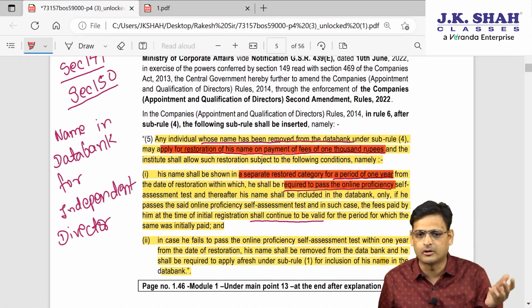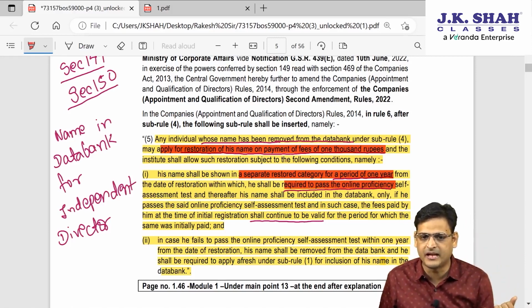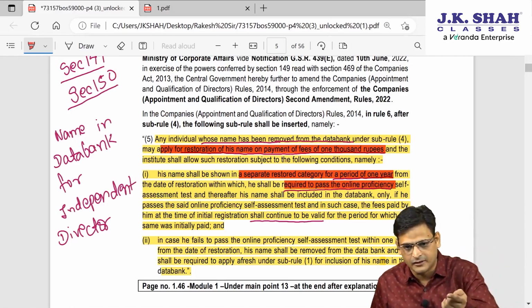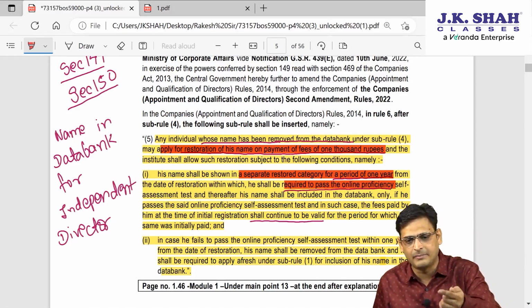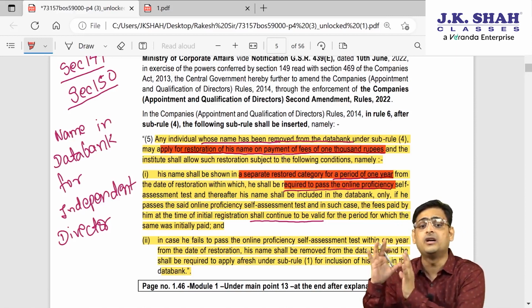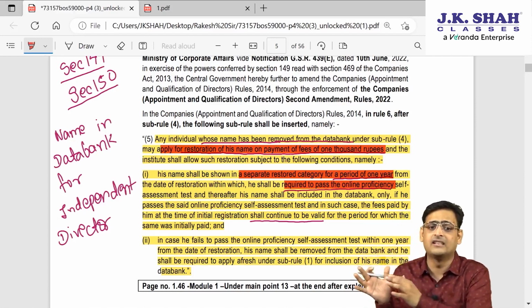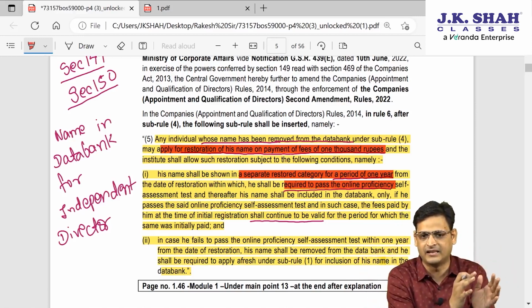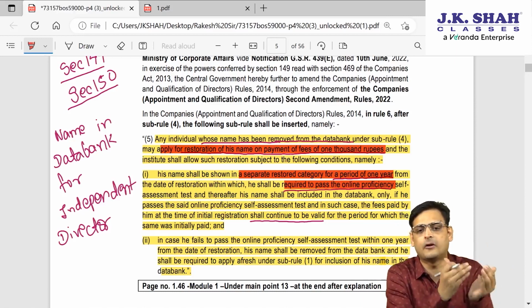Once he failed an exam, because of that his name has been removed from the data bank. Now he paid the fees of rupees 1000 and made an application for restoration of his name in the data bank. So his name will be restored, but now it will not be in the proper data bank side. There will be a separate restored category, and there his name will appear for 1 year,